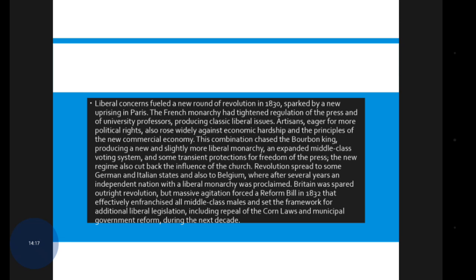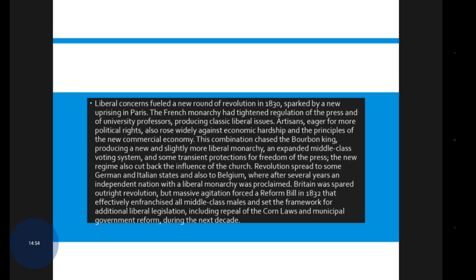Artisans eager for more political rights also rose widely against economic hardship and the principles of the new commercial economy. This combination chased the Bourbon king, producing a new and slightly more liberal monarchy, an expanded middle class voting system, and some transient protections for freedom of the press. The new regime also cut back the influence of the church.